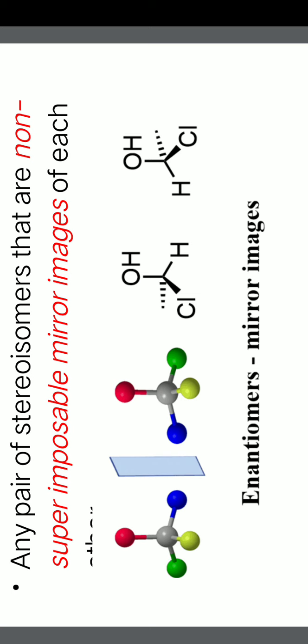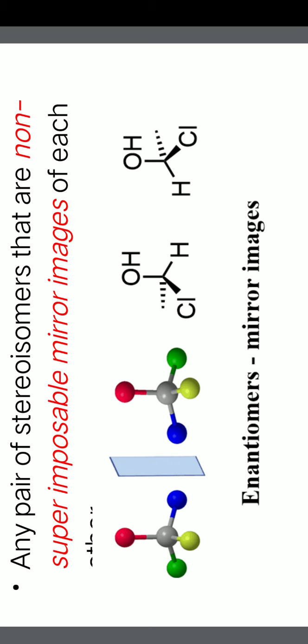So altogether, there are three conditions we can remember to define enantiomers. First, we have to select two stereoisomers. They must be mirror images, but they must not be superimposable. That means they should not be superimposed on each other. If these three conditions are satisfied, then any such pair of molecules is called enantiomers. This is how you can define enantiomers.